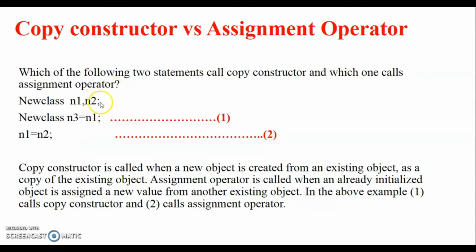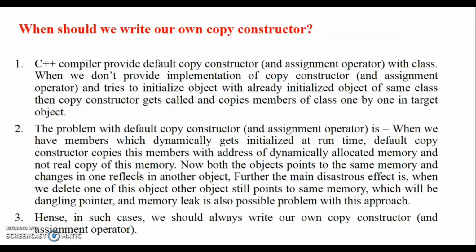So here n2 and n1 are both already initialized. So when I write n1 is equal to n2, it means the assignment operator is called. But n3 is a new object I create, and at the same time I say n3 should be given the value of n1. So in statement one, the copy constructor is called.